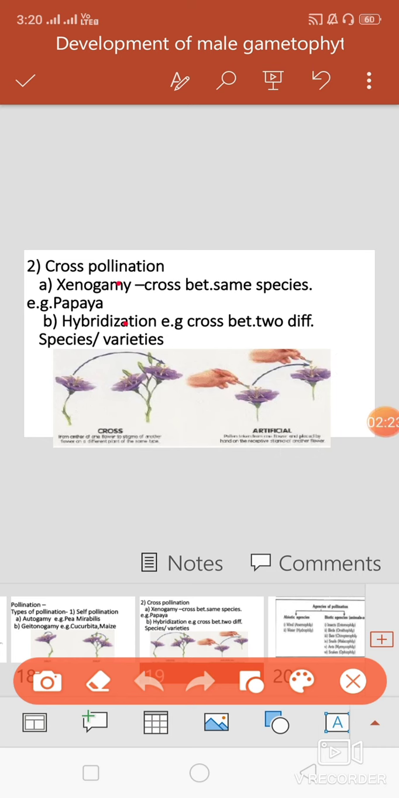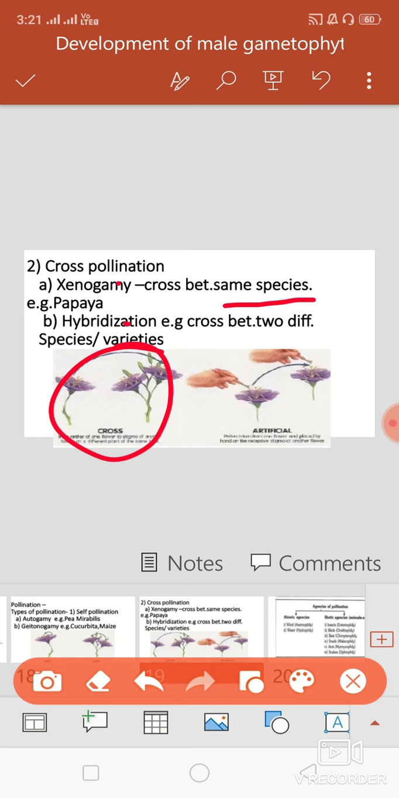First, xenogamy. What is xenogamy? The transfer of pollen grains from anther to stigma of another flower produced on another plant belonging to the same species is called xenogamy. Here two plants are involved, but the species is the same.